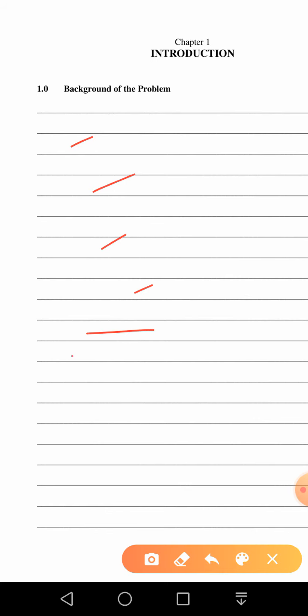And at the end you will say that this research was necessitated to confirm whether these errors actually existed, etc. So I'll guide you. You have to write at least 3-4 paragraphs here.